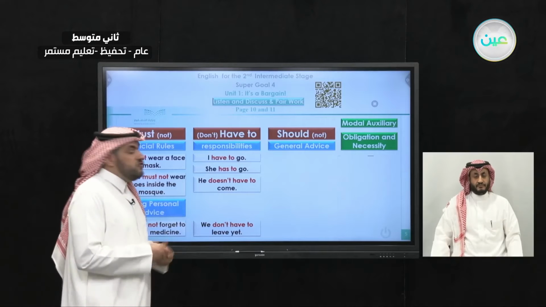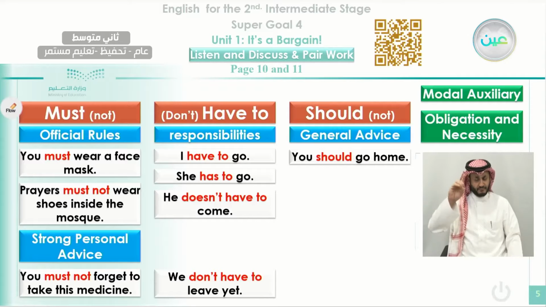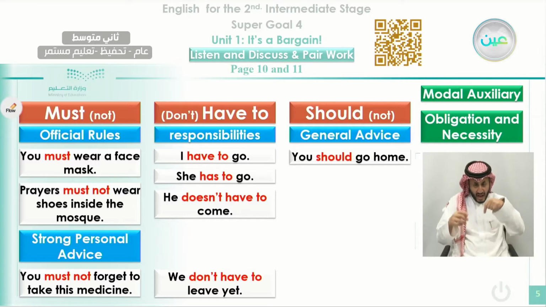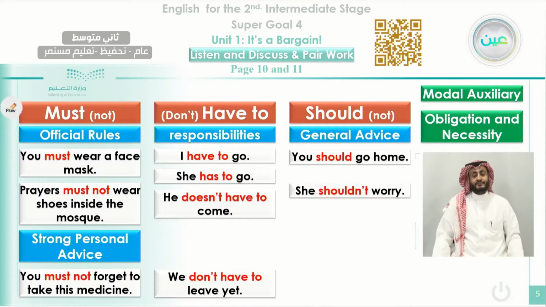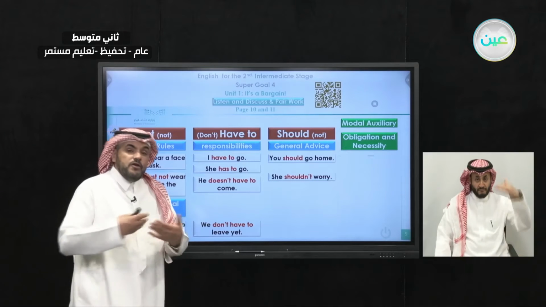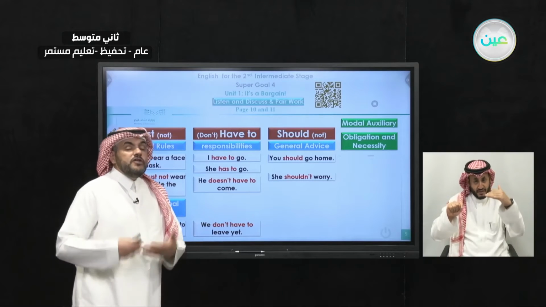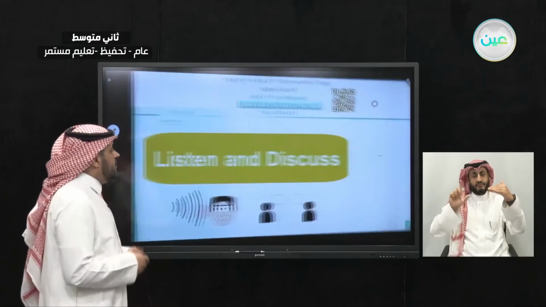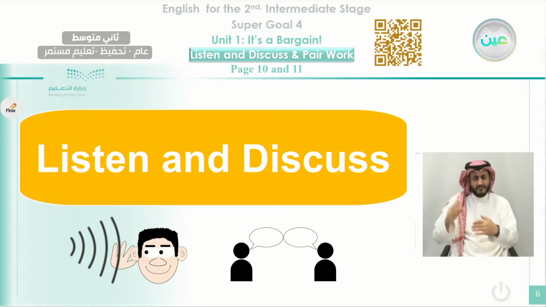Also, we learned how to use should for general advice. If you still remember, you should go home. Okay, this is called the general advice. If somebody is sick or tired, we can advise him to go home. You should go home. Or we can say in the negative form, she shouldn't worry. If she is worried about something and you want to tell her not to worry, you say she shouldn't worry. And now we go to the main class of today, that is listen and discuss.